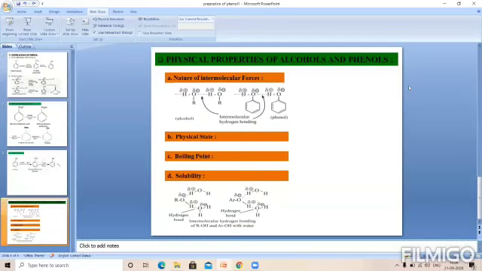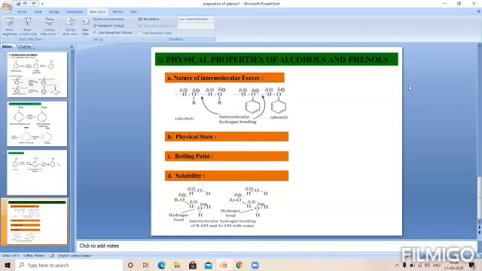After that, the third important point is the boiling point. The boiling point of alcohols and phenols increases with increase in molecular mass. That means as the molecular weight increases, the melting point and boiling point also increase.